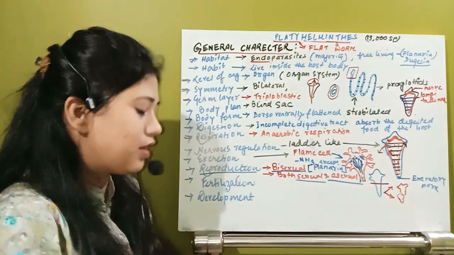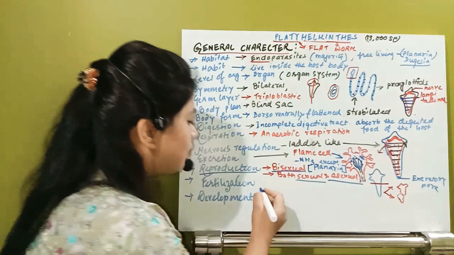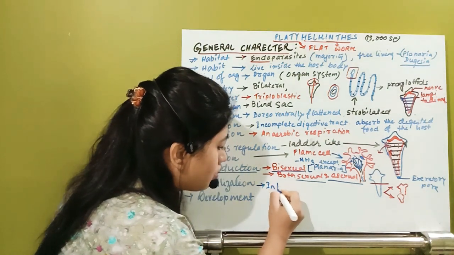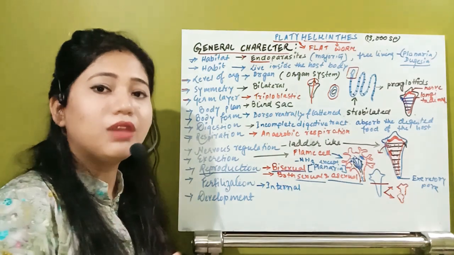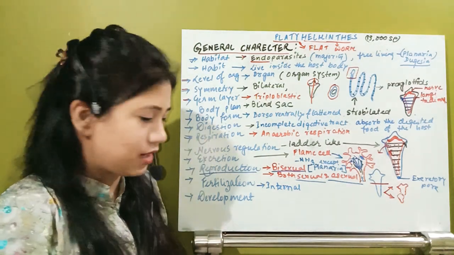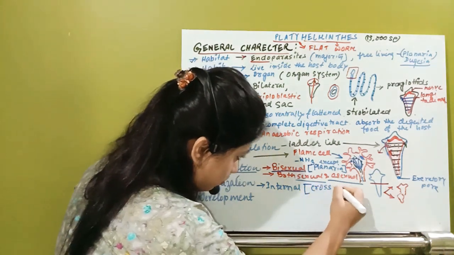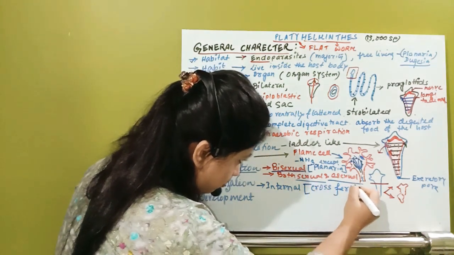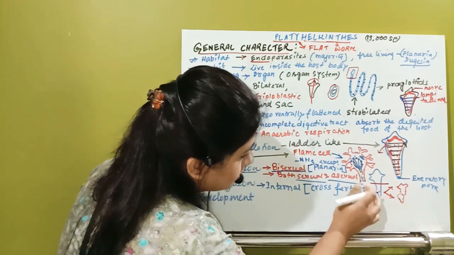Now come to the fertilization. What type of fertilization is there? They will have internal fertilization. That means the male and female gametes will meet inside the organism. It will not occur outside. And they have the capacity to undergo cross fertilization.